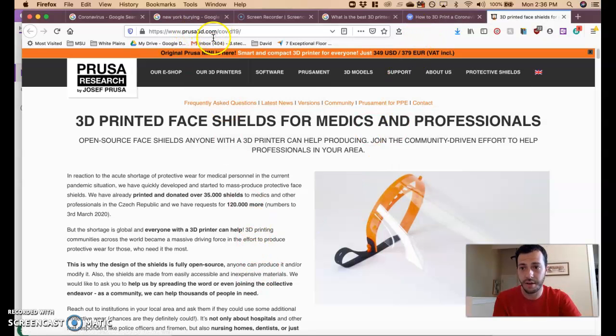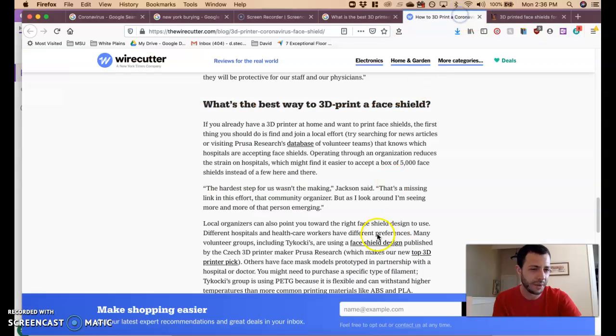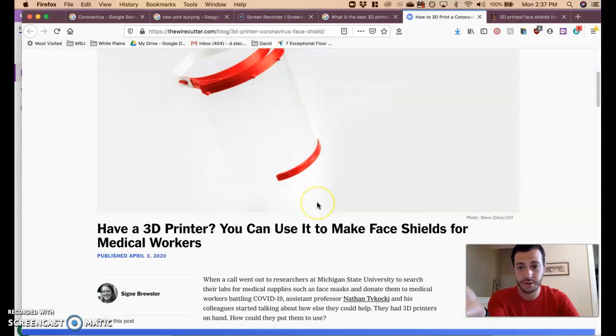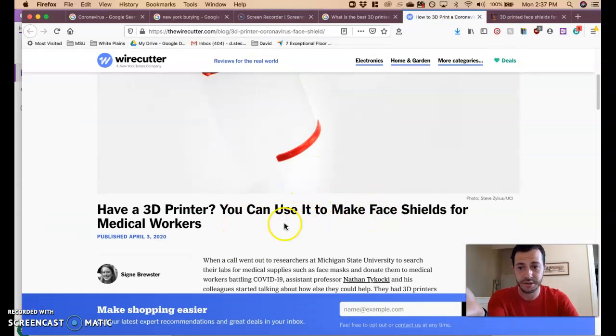This is a .com, not necessarily an education one. Well, why should I believe this one? Maybe it's trustworthy, but we have to question that. We find a website like that, and we realize it is related to our topic. We want to find the best 3D printed mask. Perhaps this isn't meant for educational purposes, but it can be used to help you figure out what to dig deeper into. So going on this article over here, it's talking about face masks, face shields.